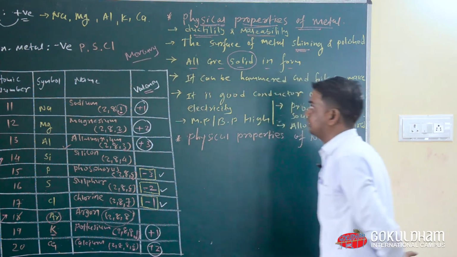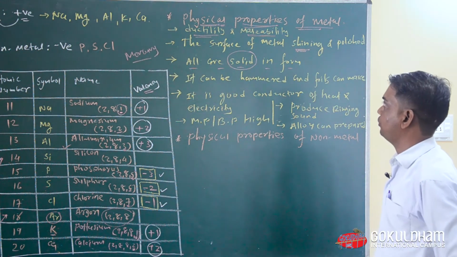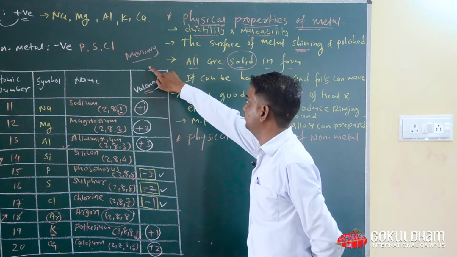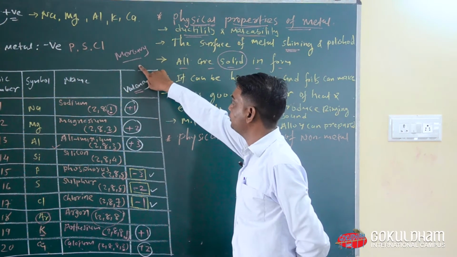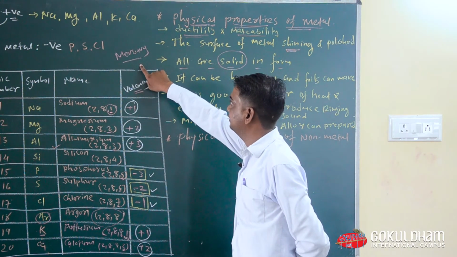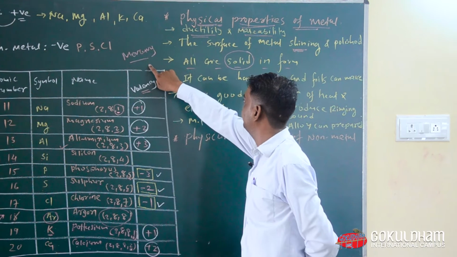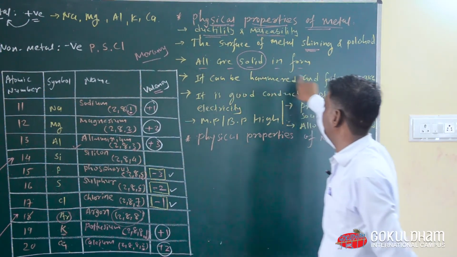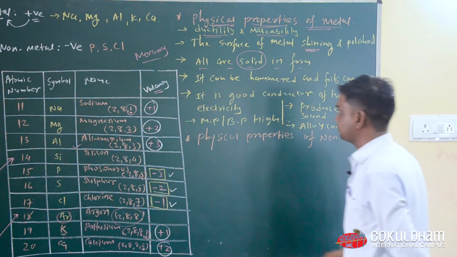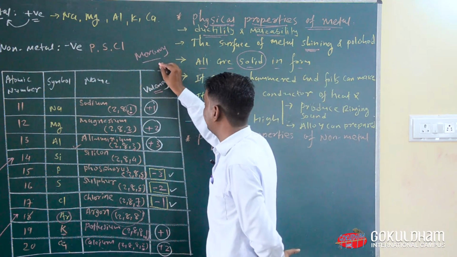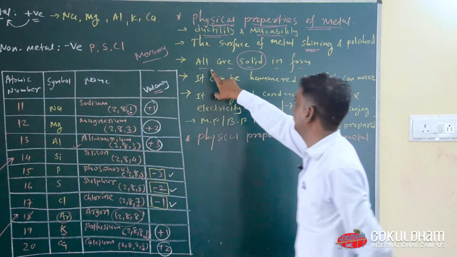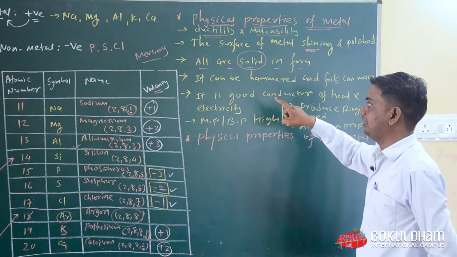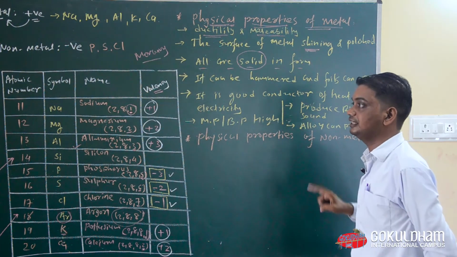So now that is one of the exceptions among metals, which is liquid in form. Everyone keep it in your mind, mercury is the metal which we can see in liquid form. Otherwise all metals are solid in form. Okay, now second most important thing is that all are solid in form, that means all metals are hard. That means we cannot cut them easily.